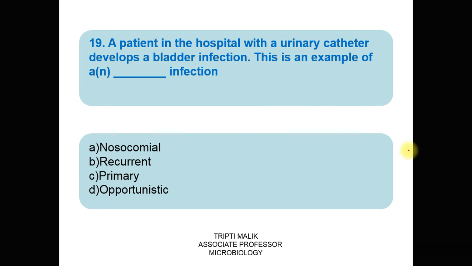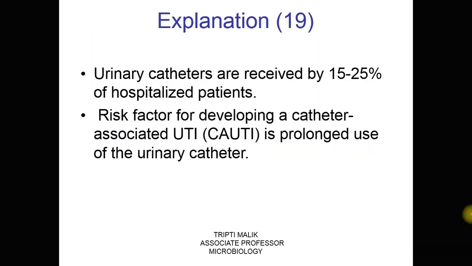Question 19. A patient in the hospital with a urinary catheter develops a bladder infection. This is an example of an infection: option A is nosocomial, B recurrent, C primary, D opportunistic. The correct answer is A, nosocomial infection.